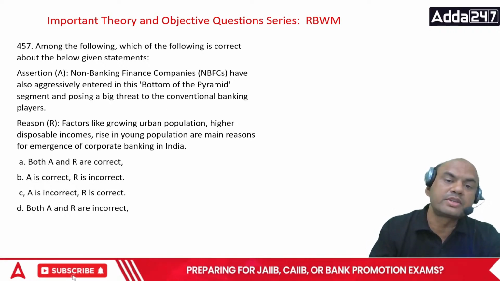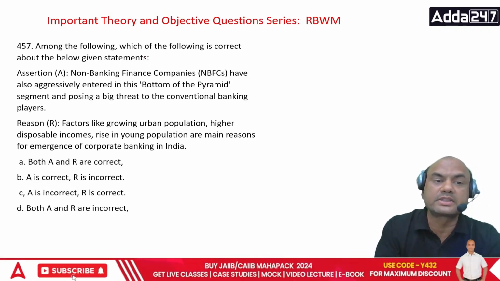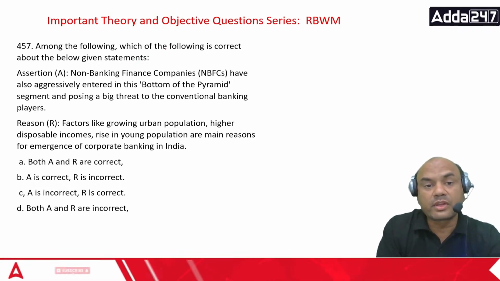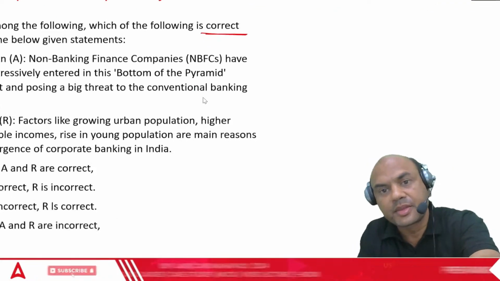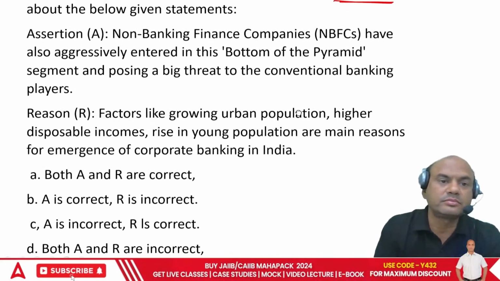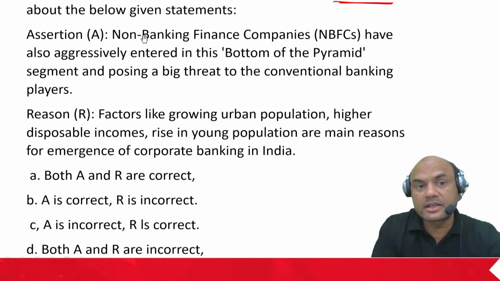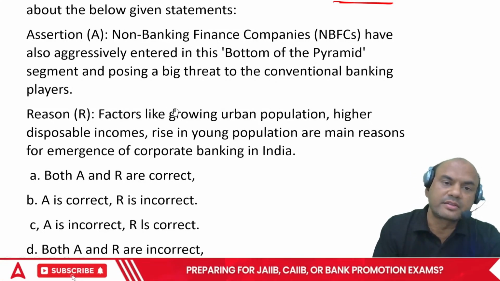Among the following, which of the following is correct about the given statements? So the question is about the correct one. Now look at this. Now you have to see that it's a statement and a reason.